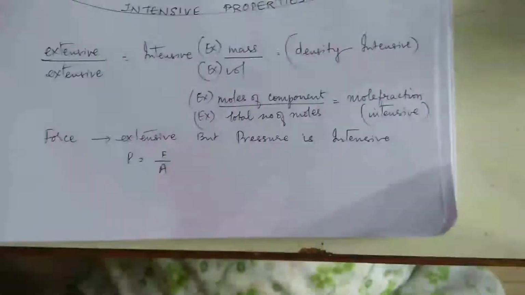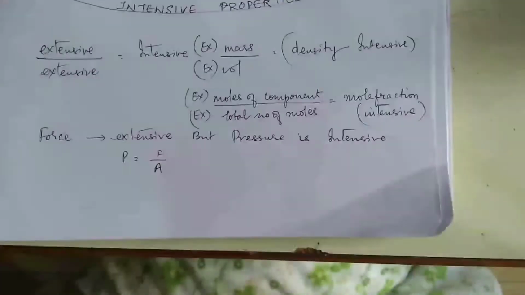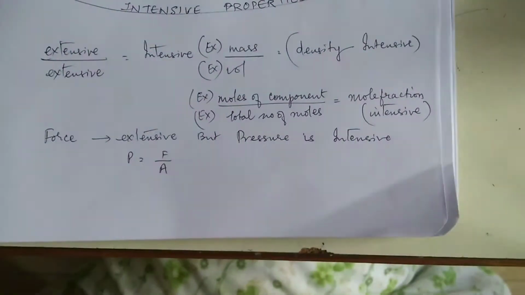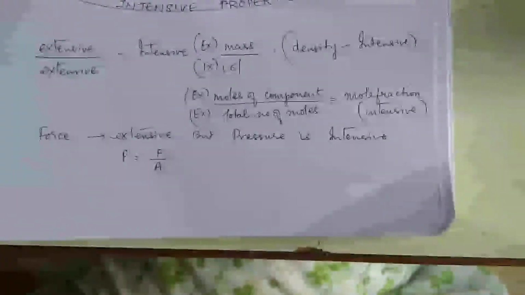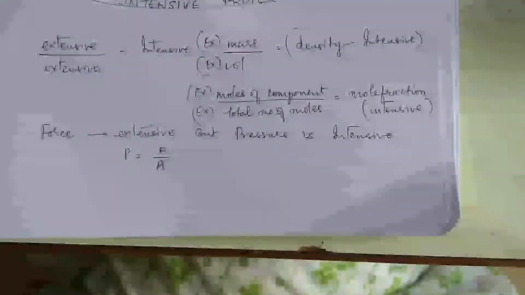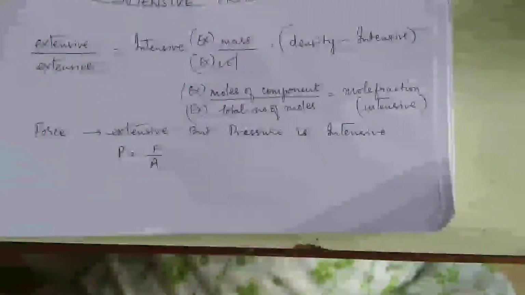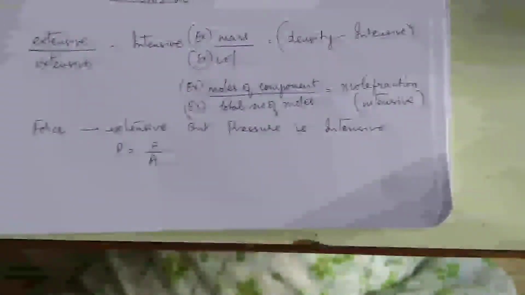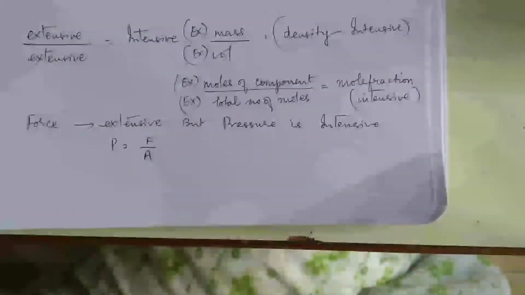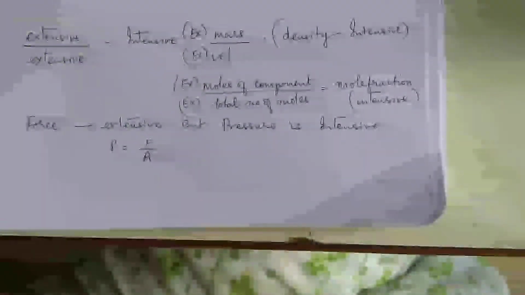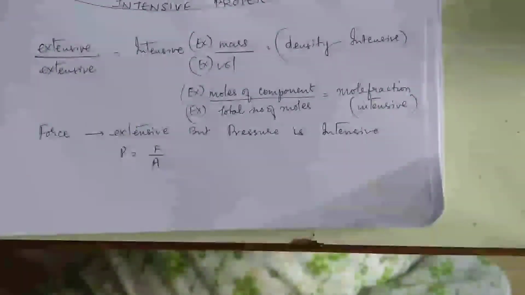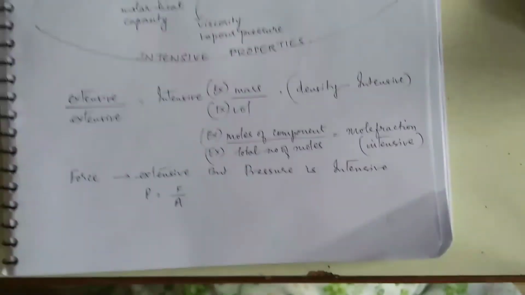Mole fraction is nothing but number of moles of a particular component upon total number of moles of all the components. That is called mole fraction. Mole fraction is an intensive property, whereas moles of a component and total number of moles are all mass dependent, so they are extensive. Okay, same way force is an extensive property, but pressure is an intensive property because it is force upon unit area, right? So like that, you need to have a clear understanding about all this.